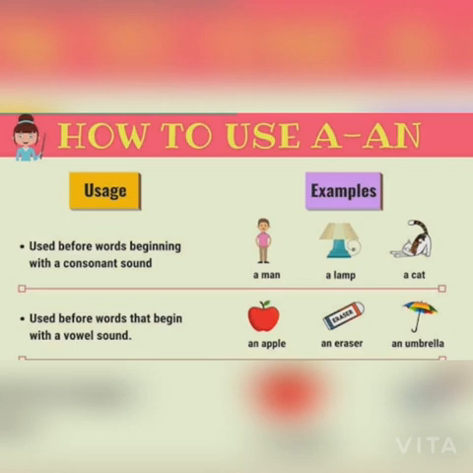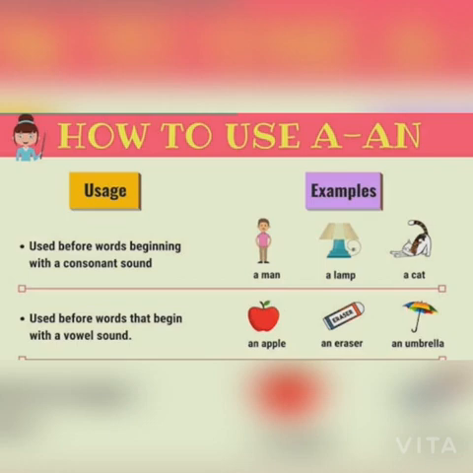Rule number 3. When O sounds like "wo," at that time article a is used. For example, a 1 rupee note, a one-eyed man, a one. So dear friends, in that way we have to use article a.